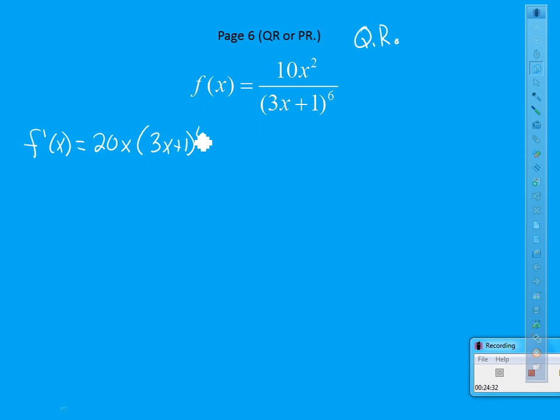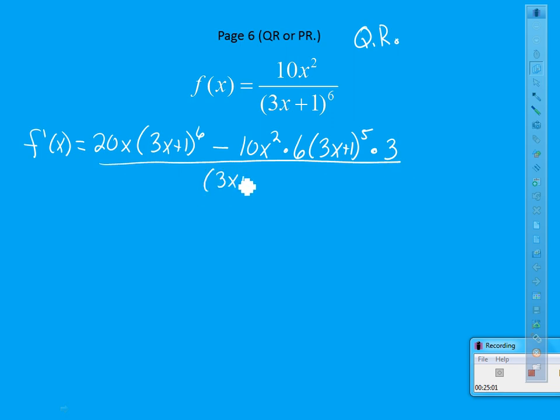So it's just the derivative of the top times the bottom, minus the top times the derivative of the bottom, which would be a 6, a 3x plus 1 to the 5th, times 3, the derivative of whatever's inside the parentheses, all over 3x plus 1 to the 6th squared. And we won't leave it that way, because a power to a power, you multiply your powers. So this really becomes 3x plus 1 to the 12th.